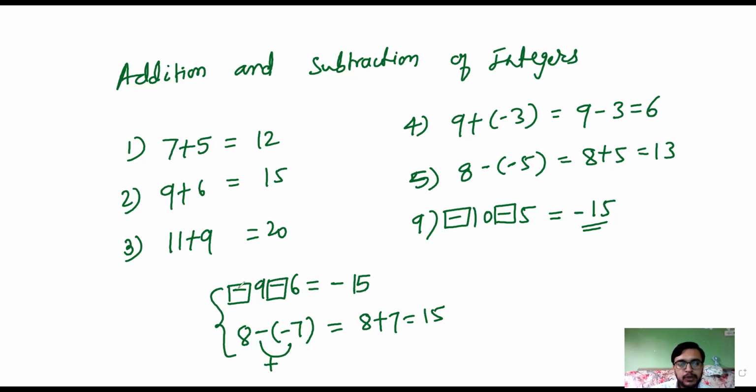Now, right, understand the difference between these two cases. Here both numbers are negative. Here the negative signs belong to the same number. Right, here my 7 has two negative signs. Here each individual number has a negative sign. So try to understand the difference between these two. Okay, now let's try to solve some more examples.